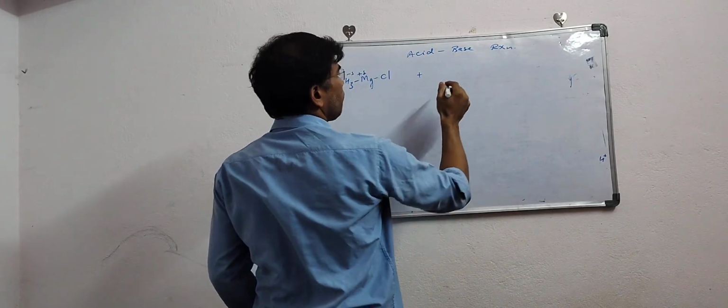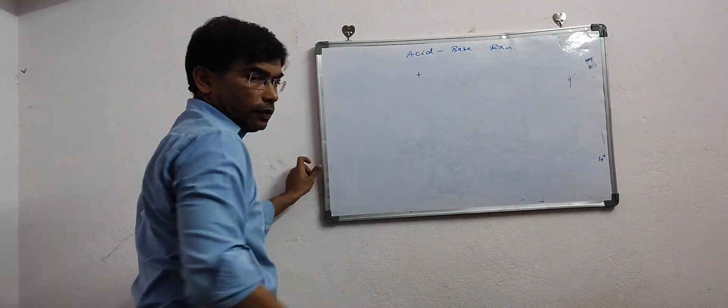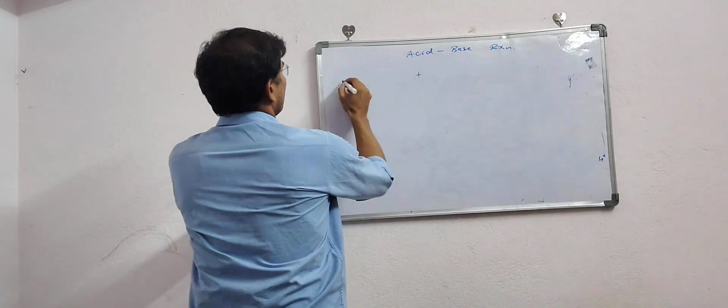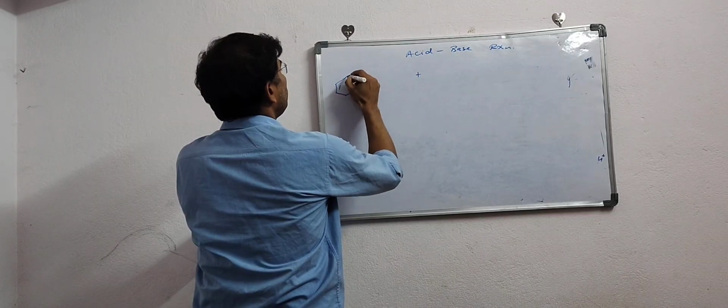Suppose I have got this compound, as I told you. Suppose I have got aryl magnesium halide.